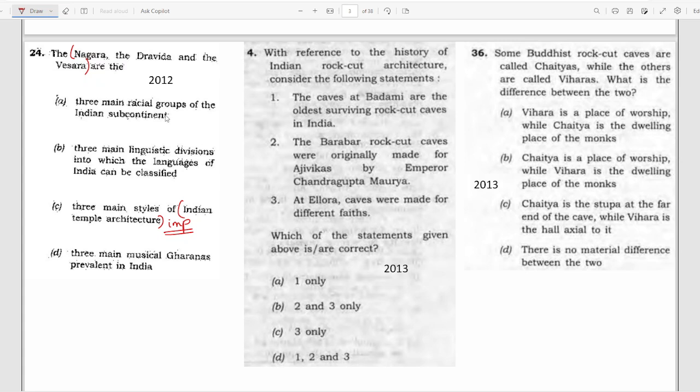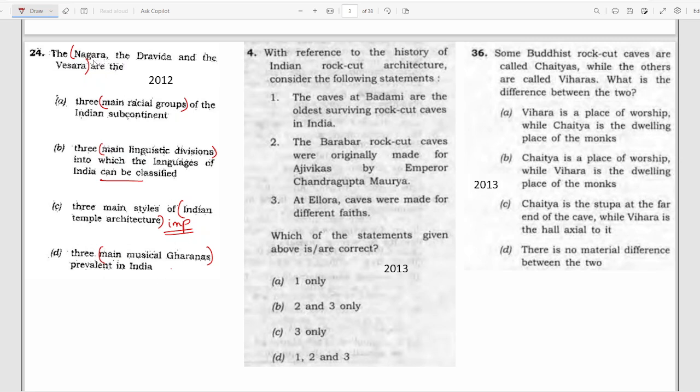And other things, you also have to know the main racial groups of Indian subcontinent. You have to also learn the three main racial groups of Indian subcontinent, main linguistic divisions into which the languages of India can be classified, and main musical gharanas prevalent in India. In the options, you have to learn these aspects as well. So these are the hints that UPSC is giving through their options.